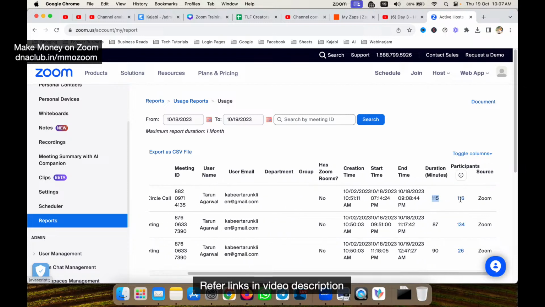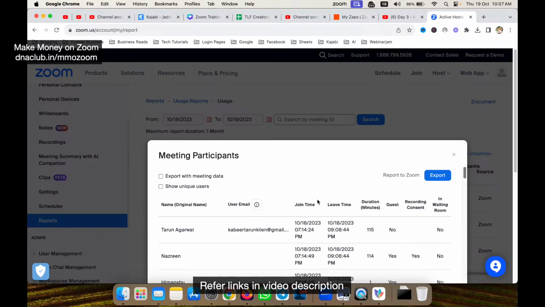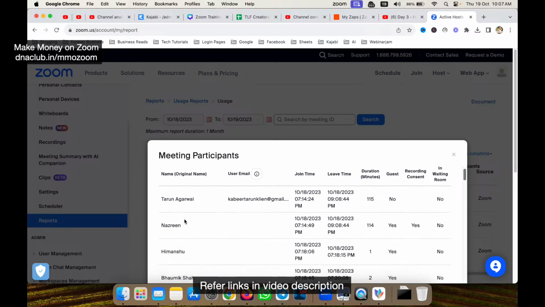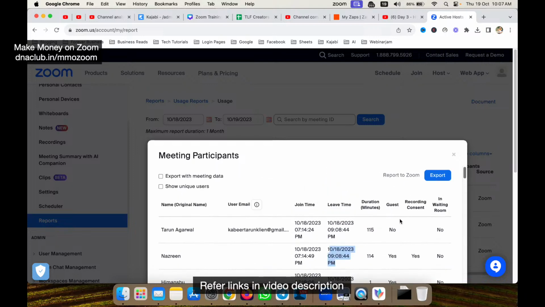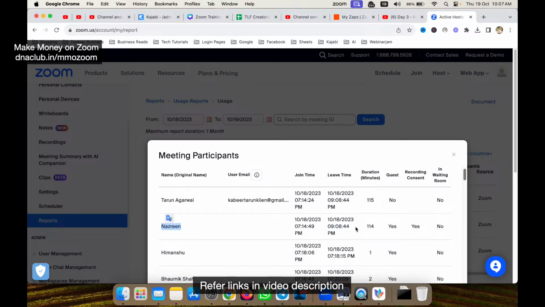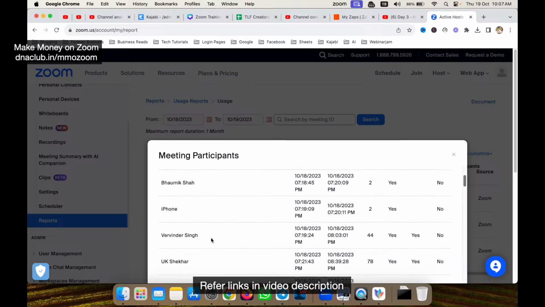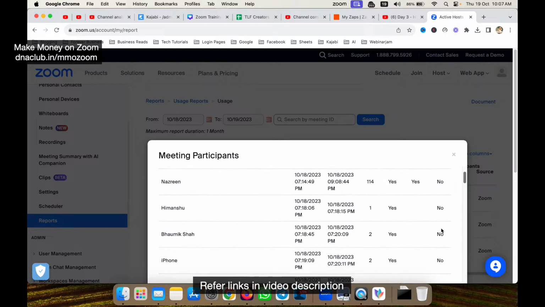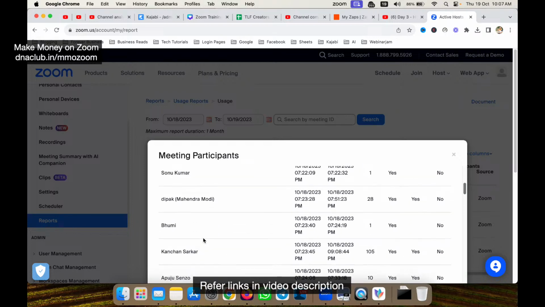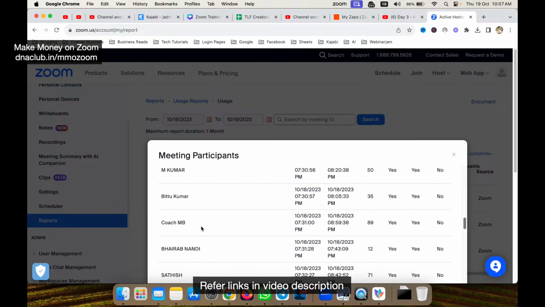Can you see? So yes, we can see this report, and if I click on the participants link, I can see the name of the person. For example, Nazreen, when she entered the meeting room, and when she left the meeting room. Then Himanshu, Bhaumik. So what was the duration? Nazreen was in the meeting for 114 minutes. Varvinder Singh was in the meeting for 44 minutes, correct? Guest, yes. Recording consent, no. Was in waiting room, no. I kept the waiting room off. So I can see who are the people who attended my Zoom meeting yesterday.